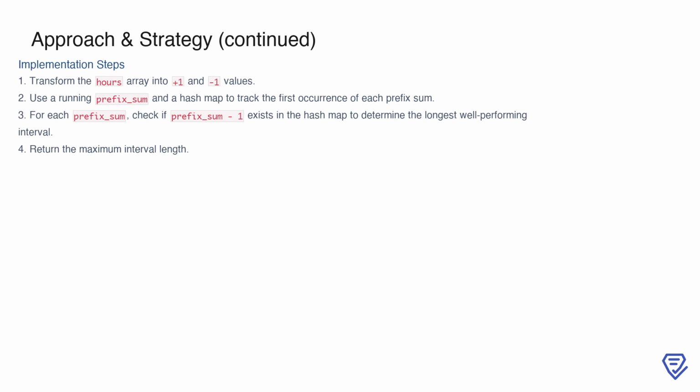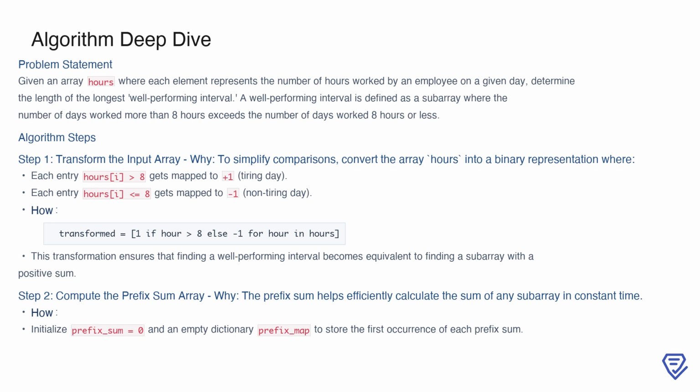input sizes. To solve the problem of finding the longest well-performing interval, we begin by transforming the input array. The goal of this transformation is to simplify comparisons by mapping each day in the hours array based on whether the hours worked were more than 8 or not. If an employee worked over 8 hours, we treat it as a tiring day and assign it a value of +1. Otherwise, for 8 hours or fewer, it's considered a non-tiring day and gets mapped to -1.